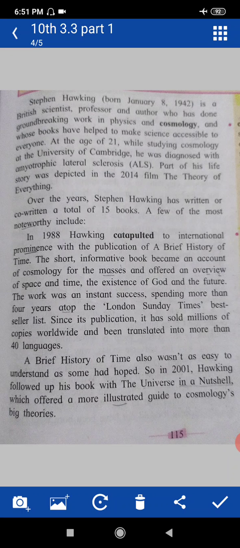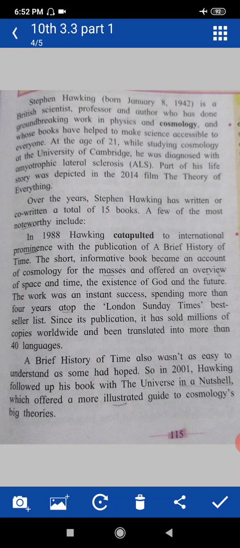He was the British scientist, professor and author, who found out new things in physics and cosmology. Cosmology means the science of the origin and development of the universe. And whose books? Stephen Hawking's books have helped to make science accessible. Accessible means within reach of, or capable of being understood by. Means in these books Stephen Hawking helped to make science understandable to everyone.